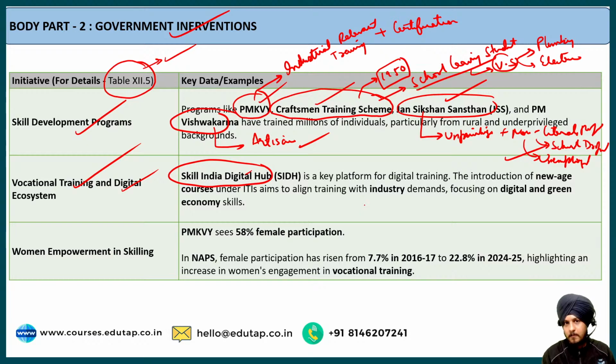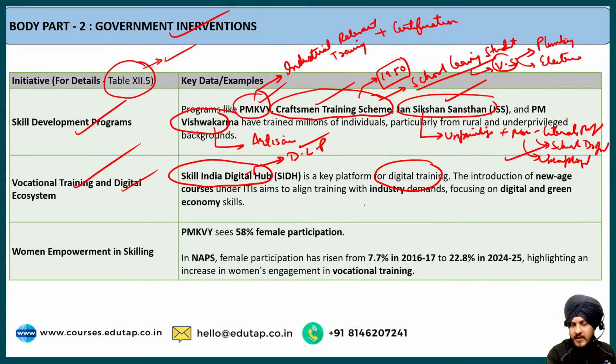We know that at this point in time, in 2025, we are witnessing so much digitization. So digital training becomes a huge necessity if you want to go for any kind of job, or apply for diverse types of roles. Basically, this Skill India Digital Hub provides digital literacy programs.